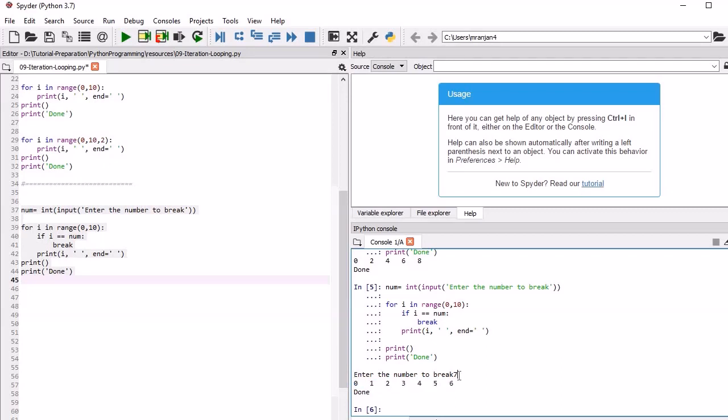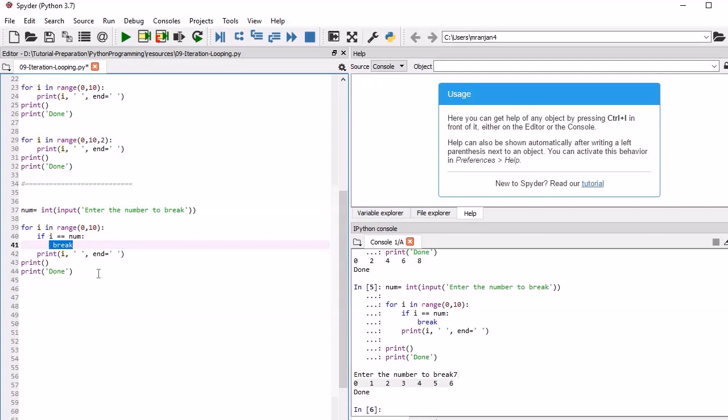We have given 7, and it is checking the condition if i equals num, that means number 7. When it finds number 7, at that time it breaks. Till 6 it has printed, but the moment it reaches 7, it finds this condition is met, so it breaks the loop.